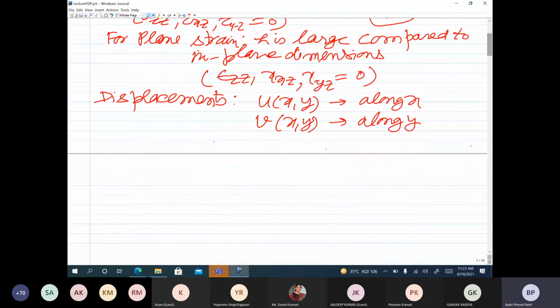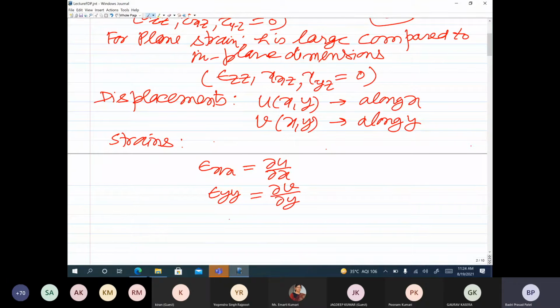These are the two independent unknowns of the problem, u and v. In a displacement based finite element formulation, we treat u and v as the basic unknowns of the problem. Then if you look at the strains, again I am talking about the independent strain components. There are three non-zero independent components for both problems. Epsilon xx is del u by del x, the normal strain along the x direction. Epsilon yy is the normal strain along the y direction, and that is del v by del y.